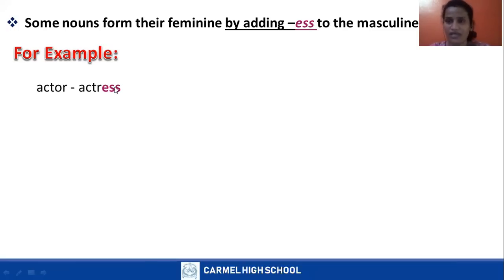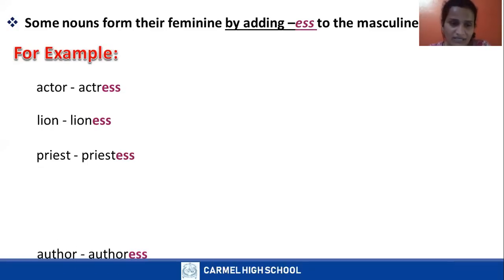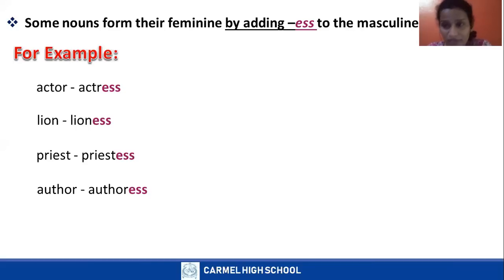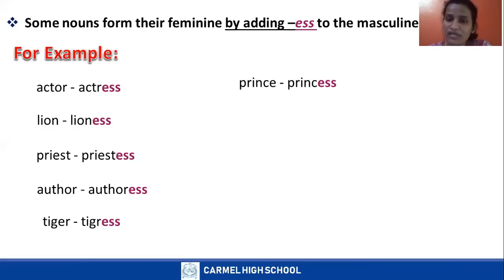Actress is a feminine gender. Lion, lioness. Priest, priestess. Author, authoress, who writes a story, correct? Author, authoress. Tiger, tigress. Prince, princess.